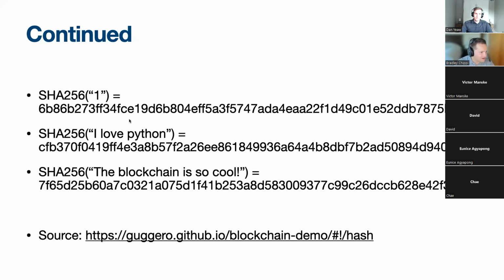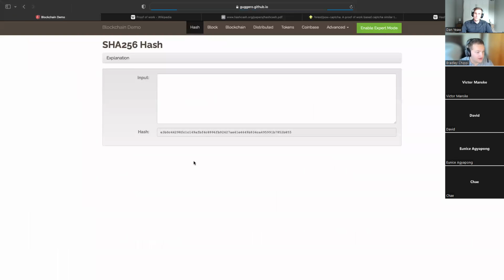So right here, I have a UTF-8 encoded string that I'm passing into my SHA-256 function. Here's an example of what that output would look like. Here's another example: I love Python, completely different, very different. As you can see, the blockchain is so cool. There's that example. And then I'll just run through this demo right here.